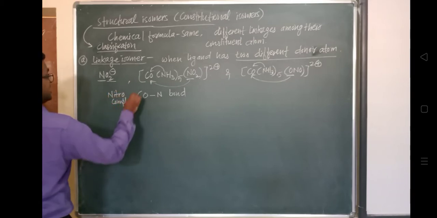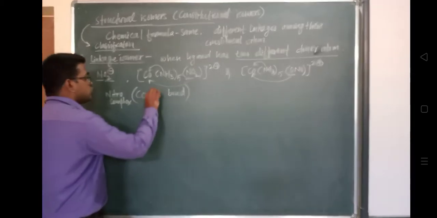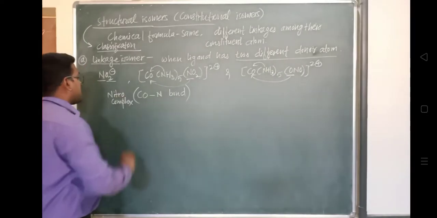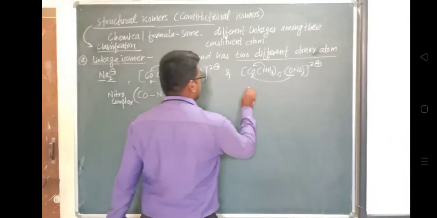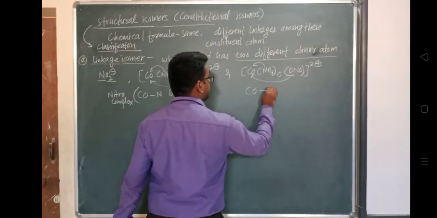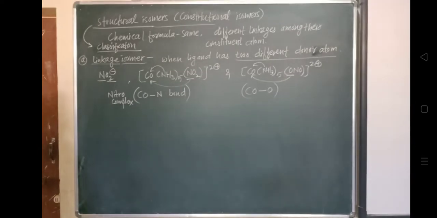Okay, when this cobalt is attached with this nitrogen, that bonding is called nitro. But when this cobalt, in this case, is bonded with oxygen, आप देख सकते हो यहाँ पे, cobalt is bonded with oxygen. Right now oxygen is donating its electron pair to cobalt, and it is forming a nitrito complex.